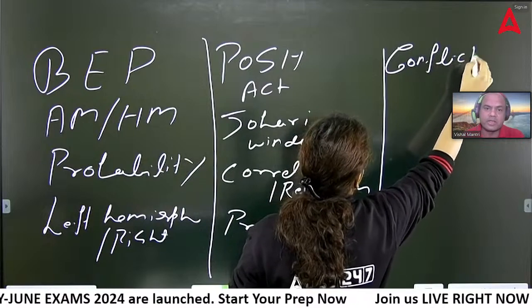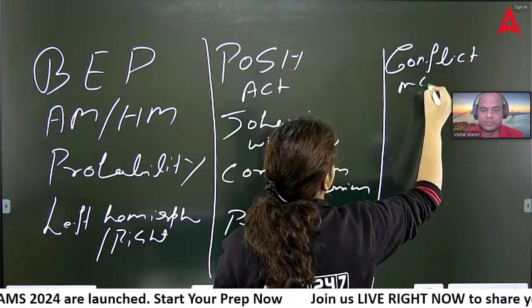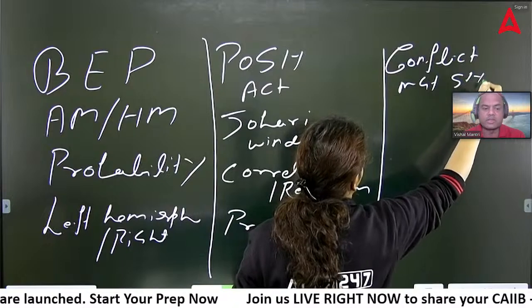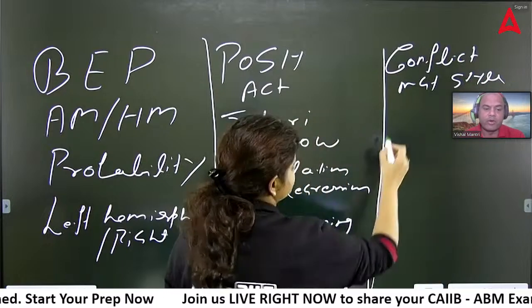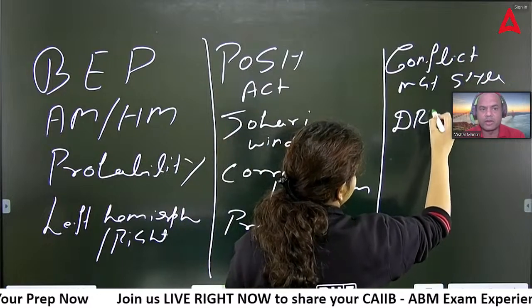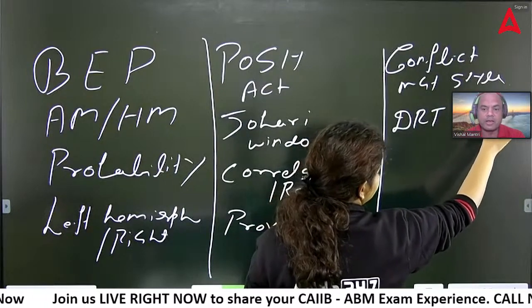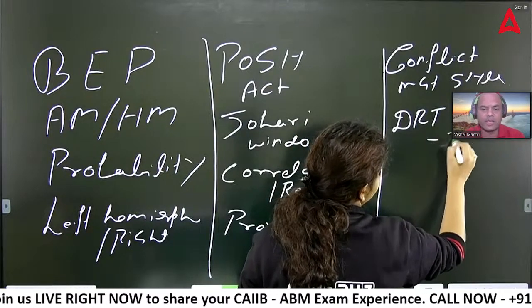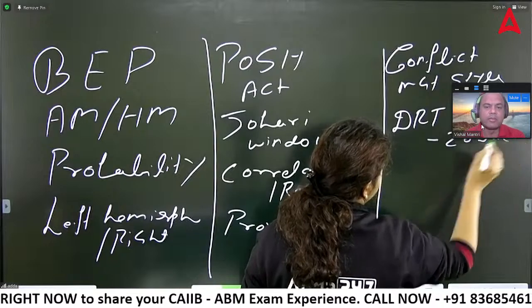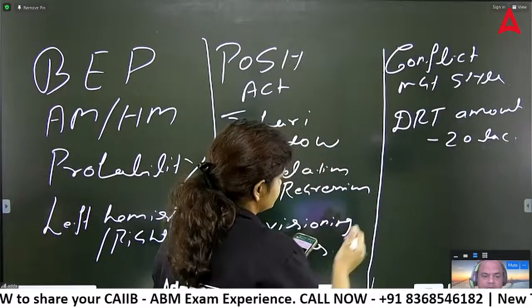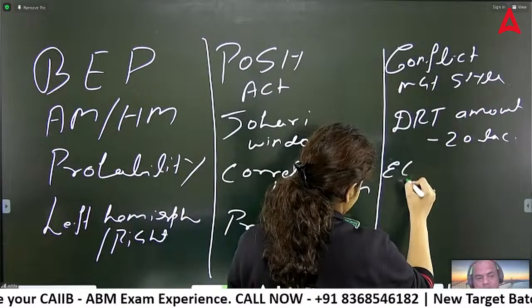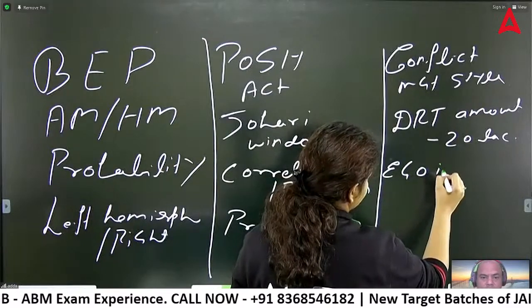So what was the question? I'm getting some questions also. One question was on the DRT amount. What is the minimum DRT amount that was asked? Minimum 20 lakh, that is 20 lakh, right? Yes, 20 lakh. Minimum DRT amount is 20 lakh. That was one question. The second question was from the blind zone of the Johari window.